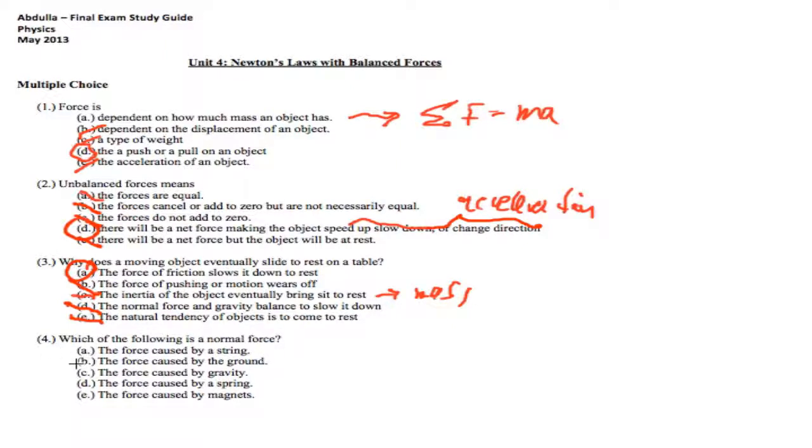And the last question on this page, what is the normal force? Which of the following? Tension, no. Gravity, no. That's weight. Spring, no. Magnets, we've never talked about that. The force caused by the ground is one type of normal force that we see acting on an object.